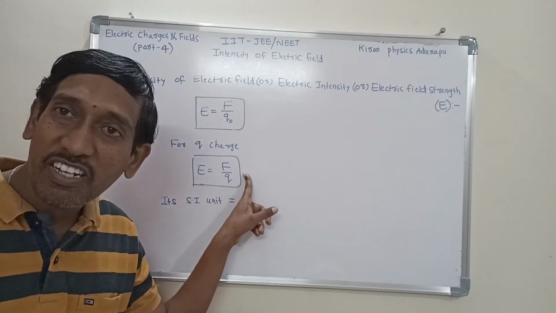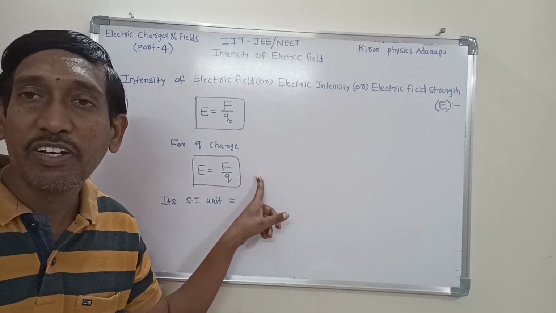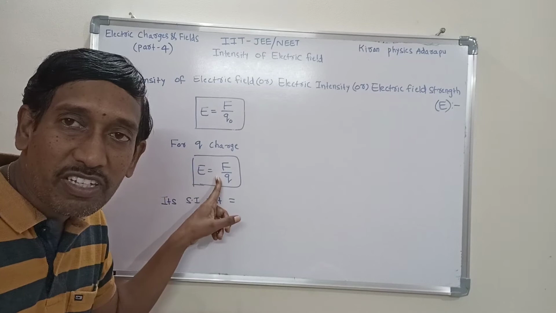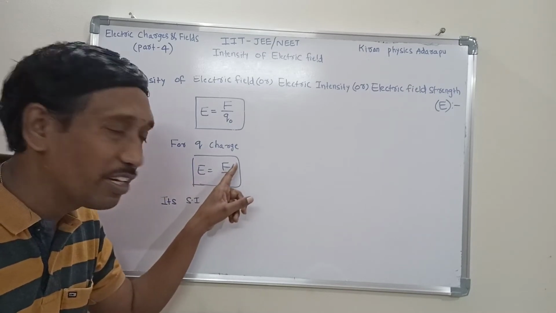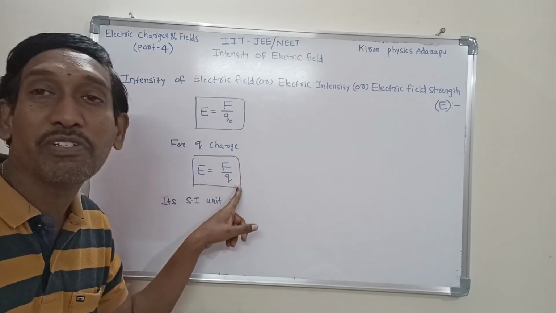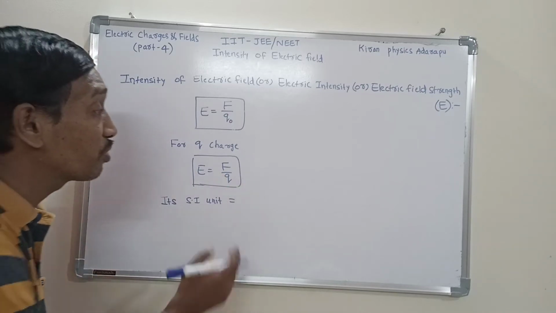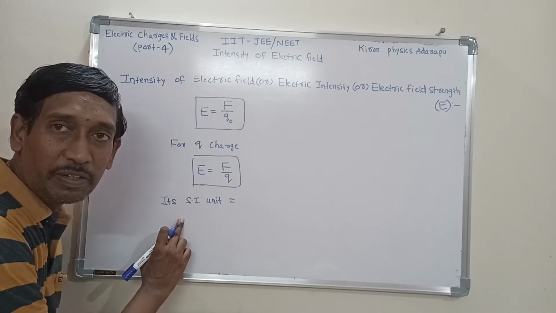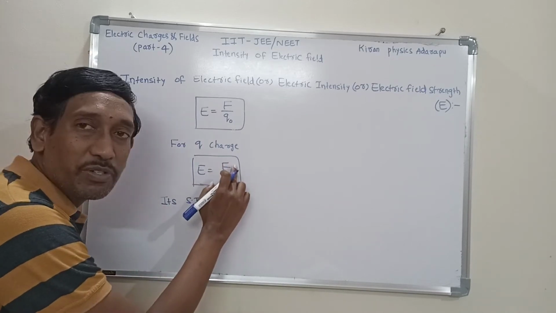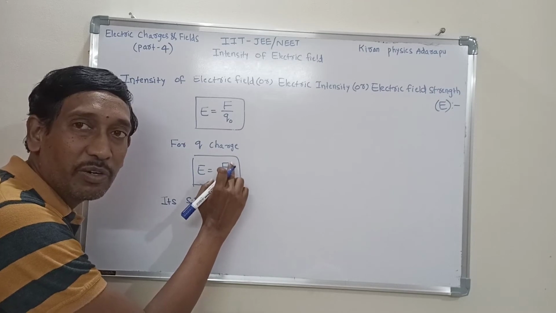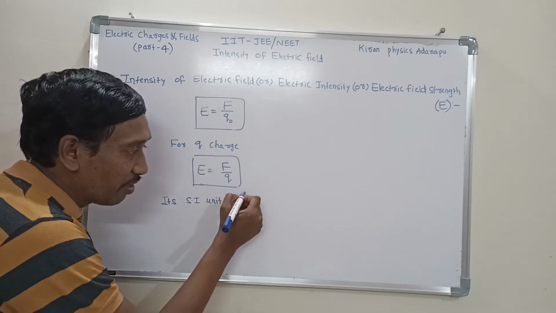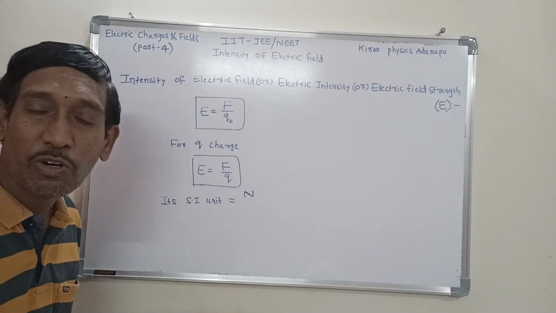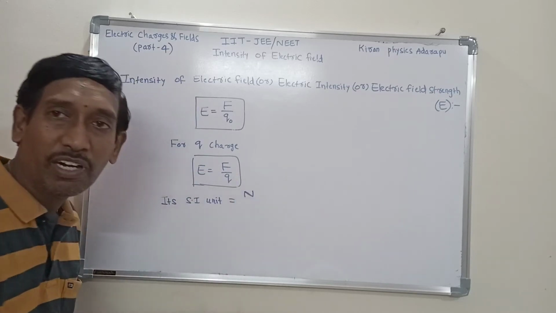From the same expression, we have to understand what the units of electric intensity are. Depending upon the units of electrical force and units of charge, just substitute the units of electric force and electric charge, and you get the units of electric intensity. Do you know the units of electric force? Units of electric force is Newton. The units of any force is Newton. It is denoted by capital N.